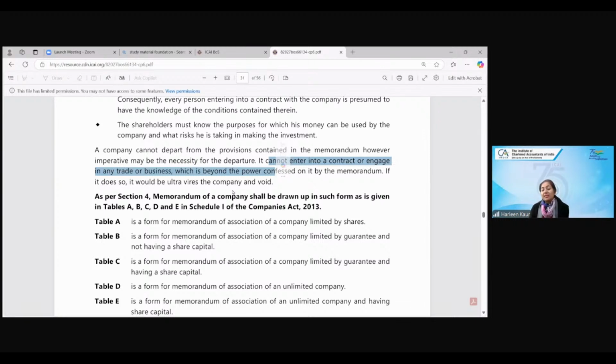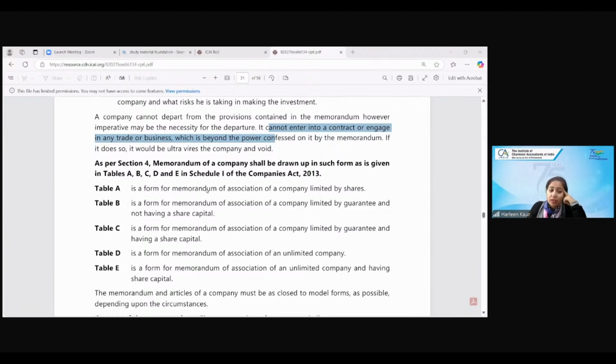Ultra vires the company means something which is not within the object clause of the memorandum of association.